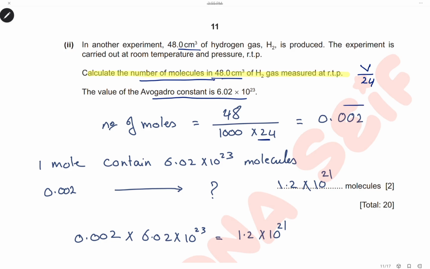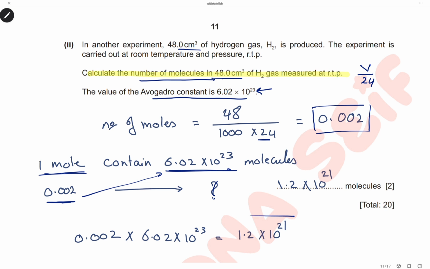The number of moles of hydrogen gas will be 0.002. The Avogadro's constant is the number of molecules present in 1 mole. So here 1 mole of hydrogen contains this number of molecules, and for the amount that we have, 0.002 moles, we want to know how many molecules are present. So we will make a cross multiplication, just multiplying the number of moles by Avogadro's constant. It will be 1.2 times 10 to the power of 21. Remember that you have to give the answer in standard form.